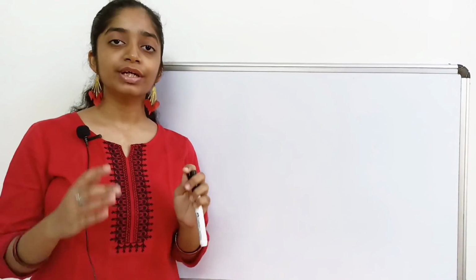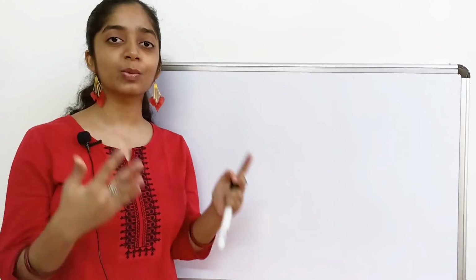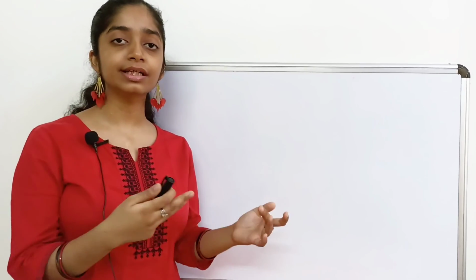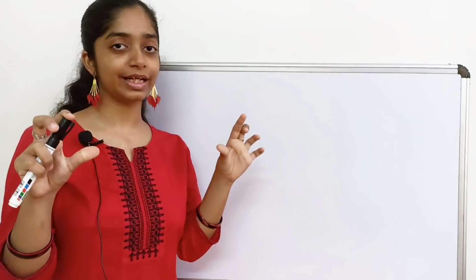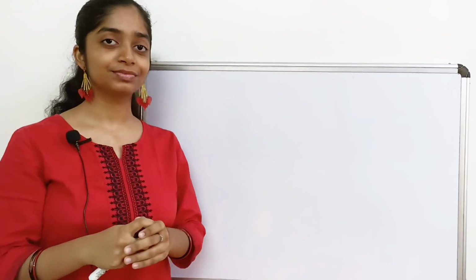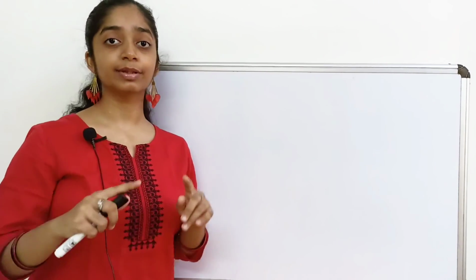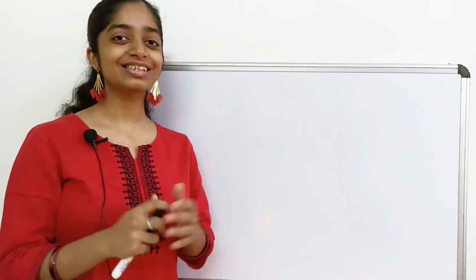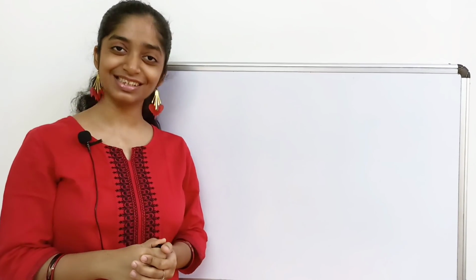Did you know whenever you have to ask a question to somebody, those sentences, those questions are called interrogative sentences? And there are other types of sentences which are assertive sentences, which are usual sentences like "It is raining." This is an assertive sentence. While "Isn't it raining?" is an interrogative sentence because you are asking this to someone. Let us learn how to convert assertive sentences into interrogative sentences in this video.